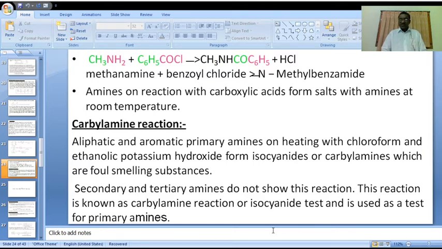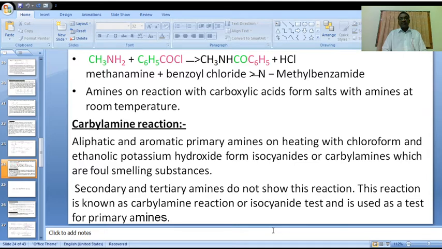This isocyanide test is an identification test for primary amines.